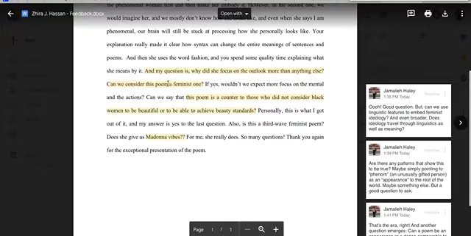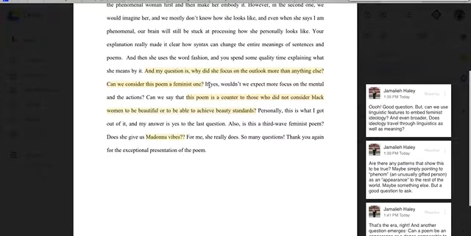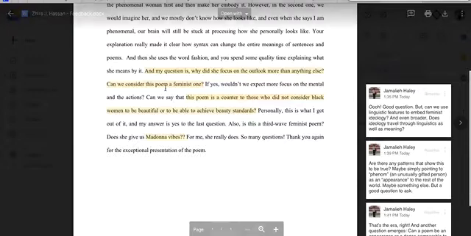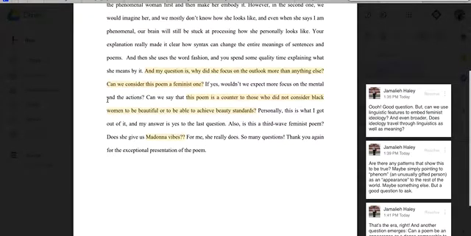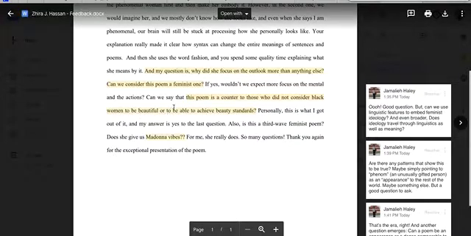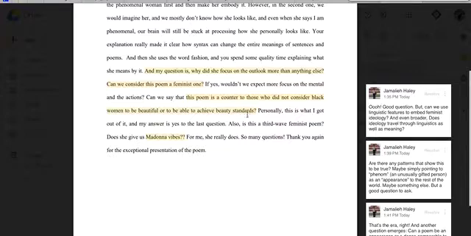Can we consider this poem a feminist one? So Jira said, if yes, he's supposing, let's just pretend or consider that it's a feminist poem, wouldn't we expect more focus on the intellect of a woman or the behavior or actions of a woman rather than the appearance? I'm pretty sure that's what Jira means here. Can we say that this poem is a counter to those who do not consider Black women to be beautiful or be able to achieve beauty standards?